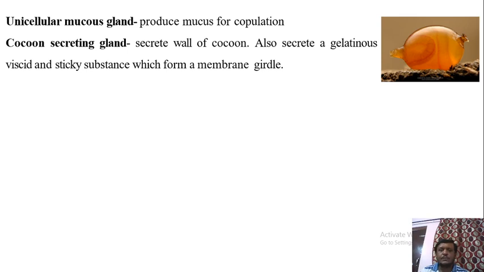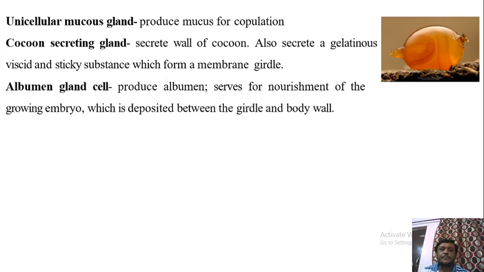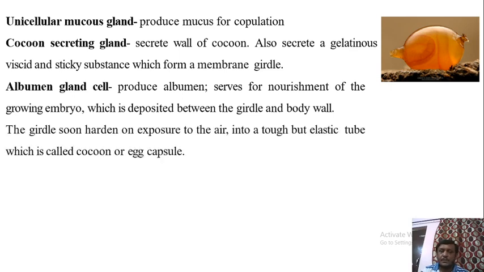So the actual cocoon membrane is nothing other than this membrane girdle. Then the third type, albumin gland cells, produce albumin which serves as nourishment for the developing embryo. It is deposited between the girdle and the body wall. The girdle soon hardens on exposure to air into a tough but elastic tube which is called the cocoon, or you can say egg capsule, a capsule containing eggs.